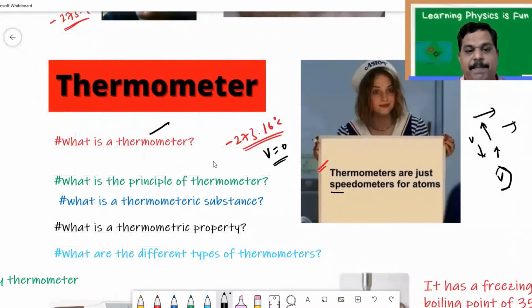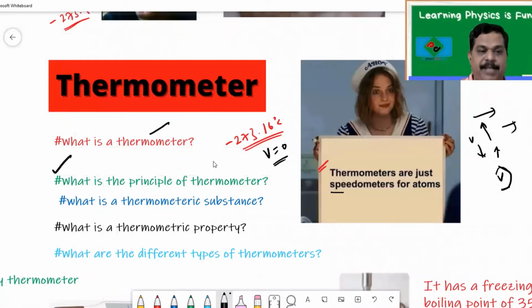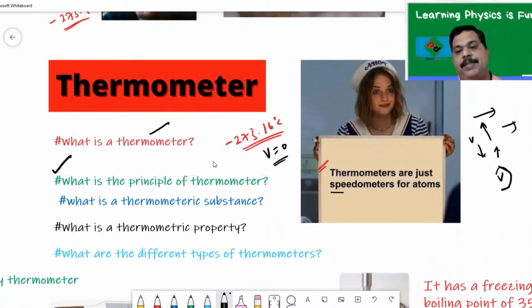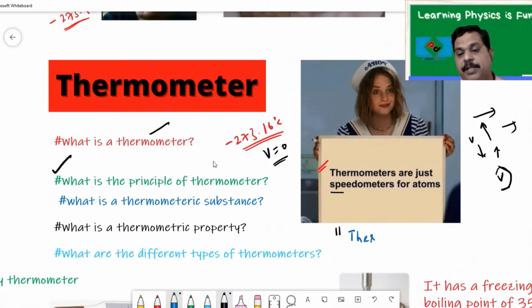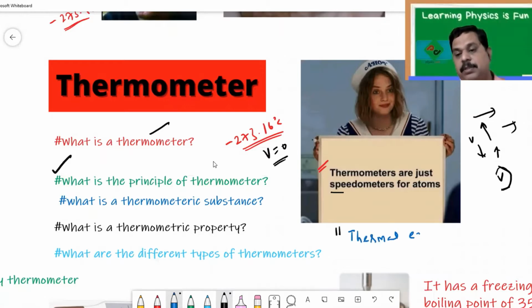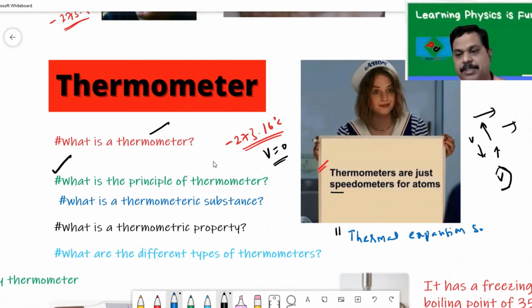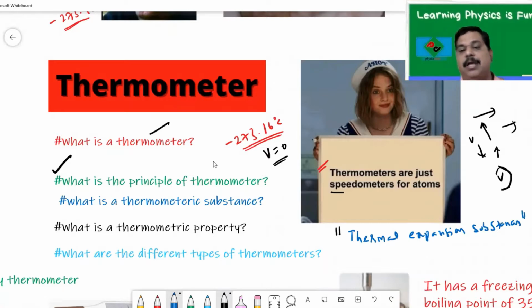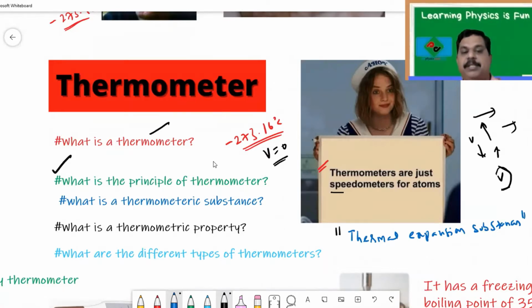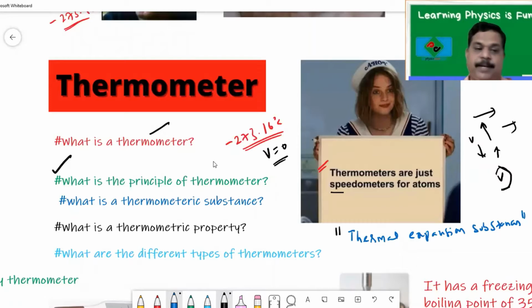Now, what is the principle of a thermometer? Let's understand. Remember, a thermometer works on the principle of thermal expansion of materials. One important word we have to understand is thermal expansion. Thermal expansion of materials, or I can say substances. So a thermometer works on the thermal expansion of materials or substances, we can write.